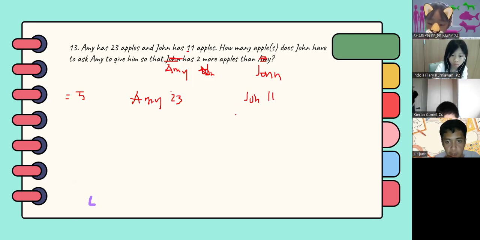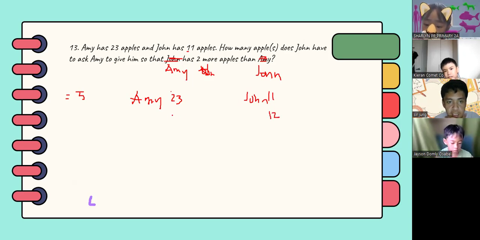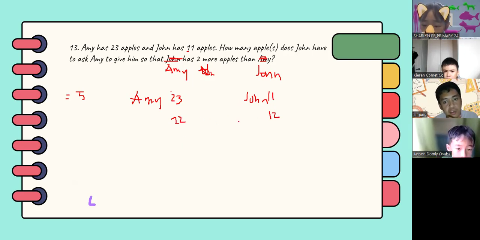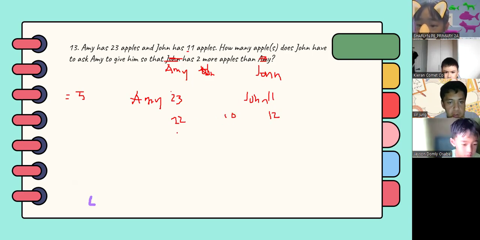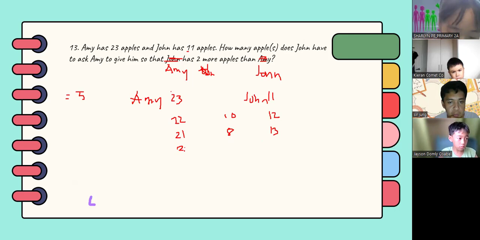So if Amy gave 1 apple to John, let's say we have 12, and then Amy should have 1 less than 23. So we have 22. Is this already exactly 2, or does Amy already have exactly 2 more apples than John? No, right? Because it's still 10. So if we continue, we have 21, and then John will have 13. So this should be how many apples? This should be 8. And then continuing, we have 20.